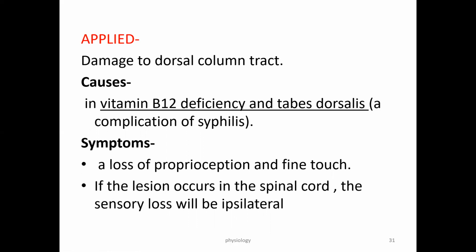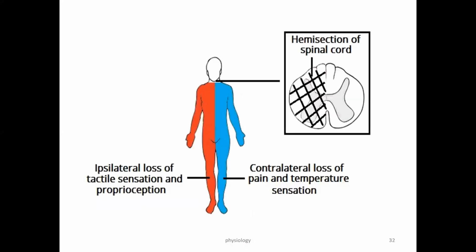If the lesion occurs in the spinal cord, the sensory loss will be ipsilateral, the same side. If it is the first order neuron, it is the same side. If it is the second or third order neuron, that is above the medulla, the lesion causes loss of sensation on the opposite side. Which sensations? Fine touch, pressure sensation, stereognosis, and proprioception.